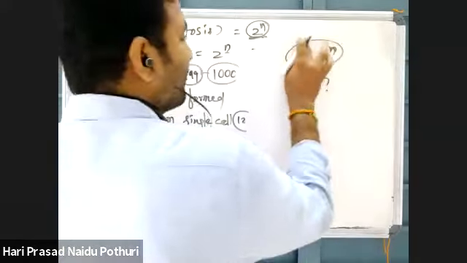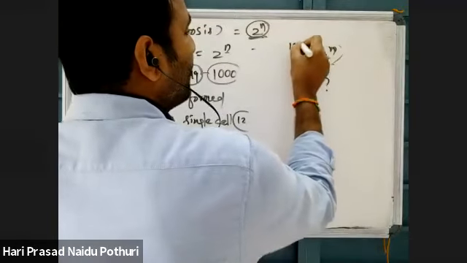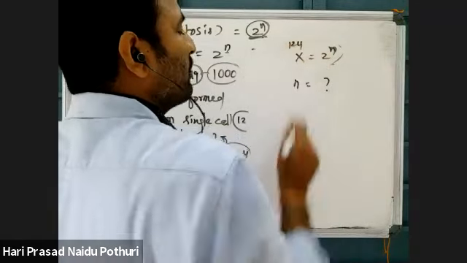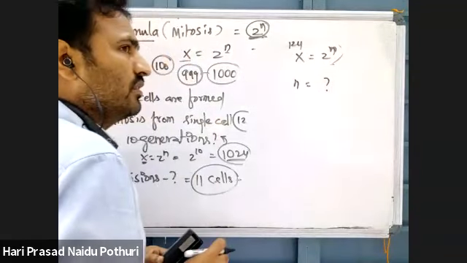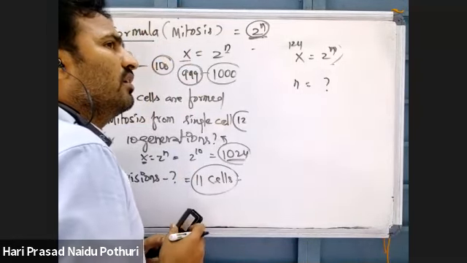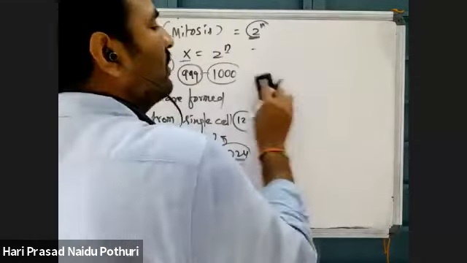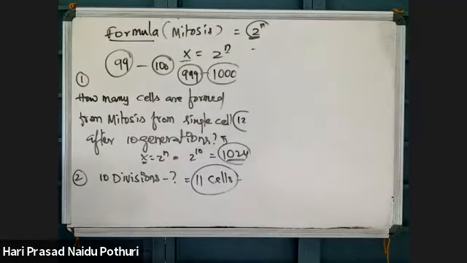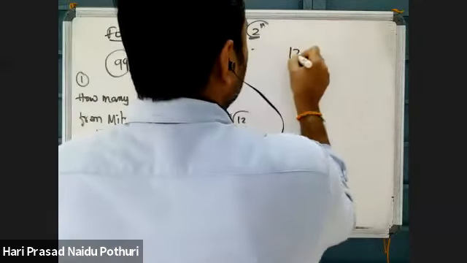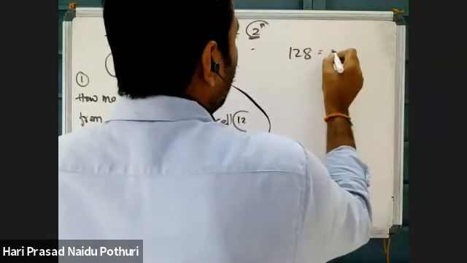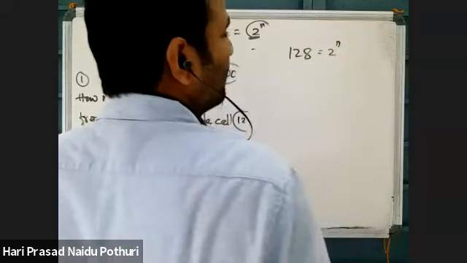Here x is 125, I told you, 125 or 124? 124, suppose. Suppose I will take an accurate number: 8, 16, 128. 128 cells are produced in how many divisions?